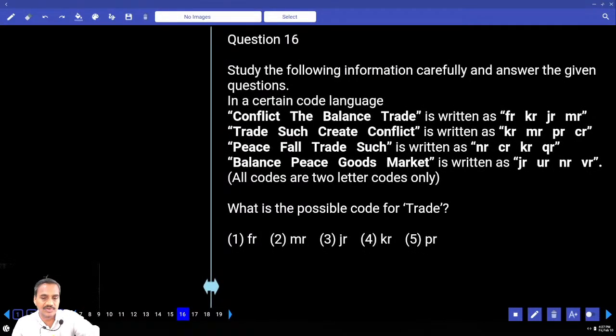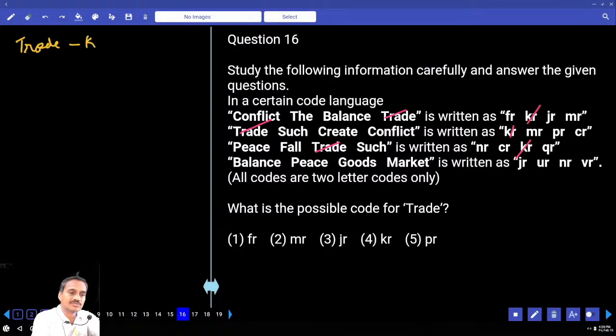Now in the first one, conflict the balance trait, and trade such create conflict. If you compare the first and the second, conflict and trade are the 2 words that are common, isn't it? Hence we cannot identify the definite code for this. Then if you compare the first, second and third, trade is the only word that is common in all these 3. What is the code that is common in all of these? KR. And the code for trade is KR.